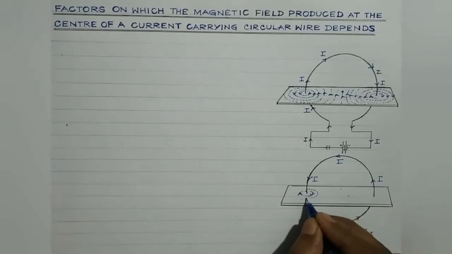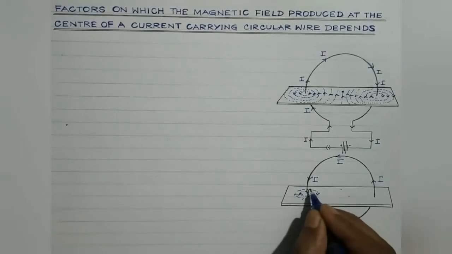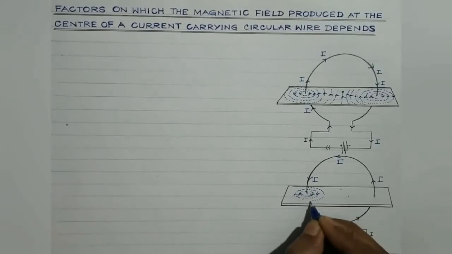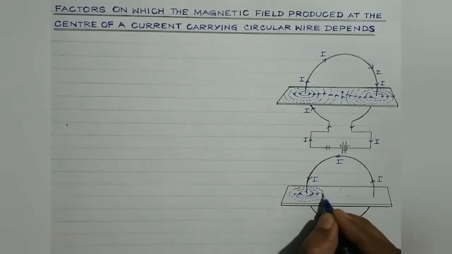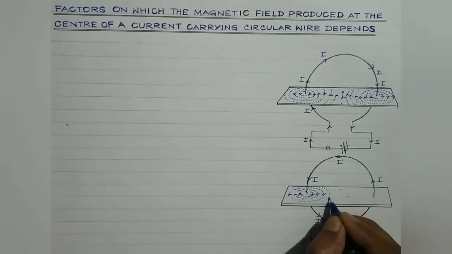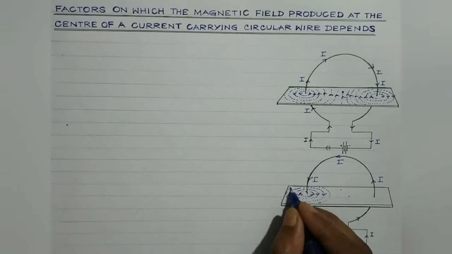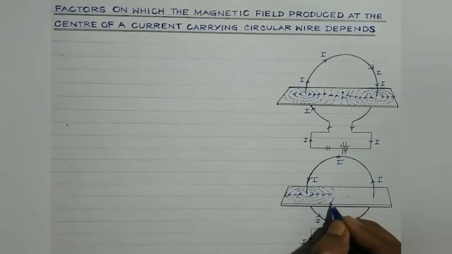So magnetic field lines, as we have discussed earlier, are in the form of continuous closed loops, concentric loops having the same common center. They do not have any starting point, nor do they have any terminating or end point. So these are dotted ones. These are the magnetic field lines, right? Like this.